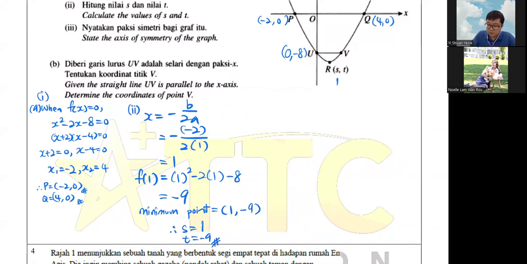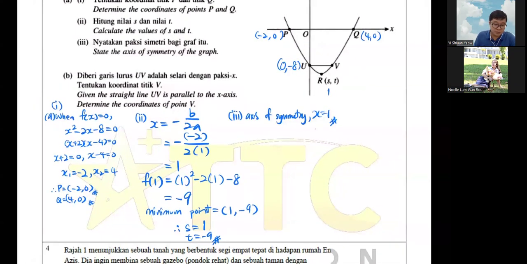So the third one. Oh, sorry, we already found the axis of symmetry. Haha. Okay, so accidentally we already found the axis of symmetry. So yeah, maybe you can just write it down now. Okay, so your axis of symmetry, x is equal to 1. So from here, for part B.